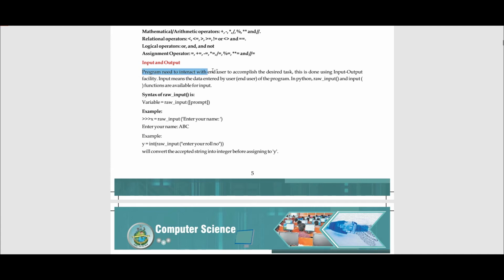A program needs to interact with the end user to accomplish a desired task. Why does it need to interact with the user? Because the user can perform any number of actions. Suppose you have used apps like Zomato, Swiggy, or Big Basket. These are apps used to buy groceries or daily household stuff. In them, a user can add any item to the cart. He is not restricted, and if those items are out of stock, he can also remove them. He can add a bunch of them.